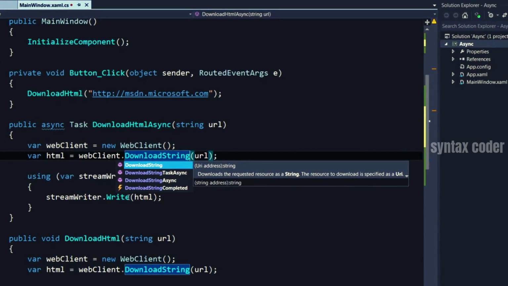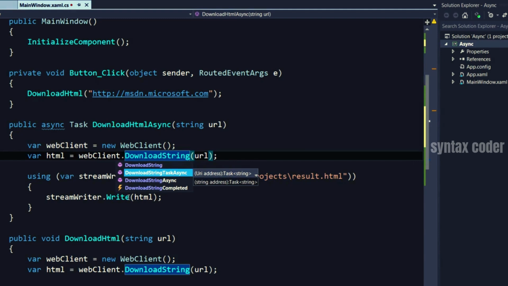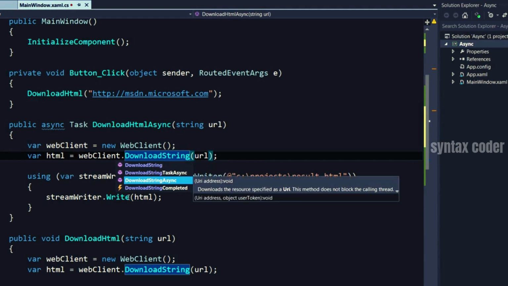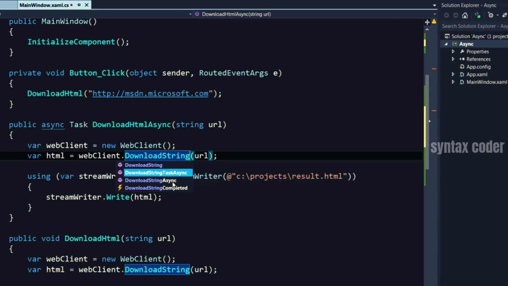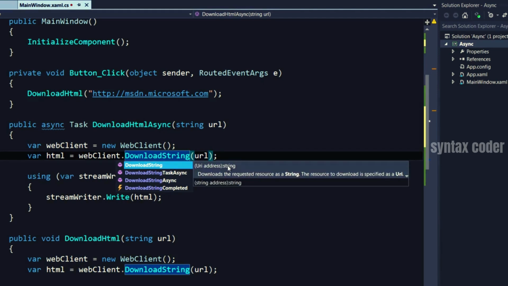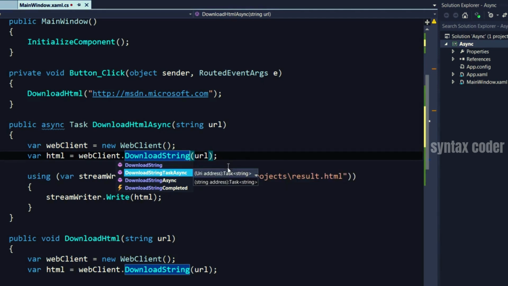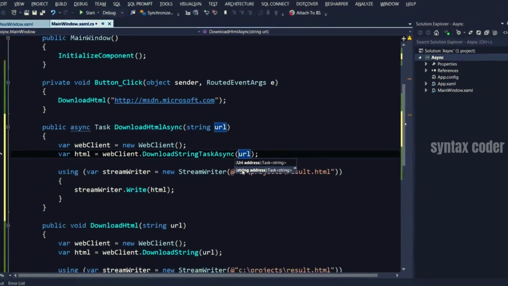So in the WebClient class, we have DownloadString, which is the synchronous version, and we have DownloadStringTaskAsync and DownloadStringAsync. This Async method here is a legacy one, and it's got nothing to do with the new asynchronous programming model in .NET 4.5. So this is the one we're going to use. And as you see, it returns a Task of string because the original method returned a string. So we're going to use this method here.